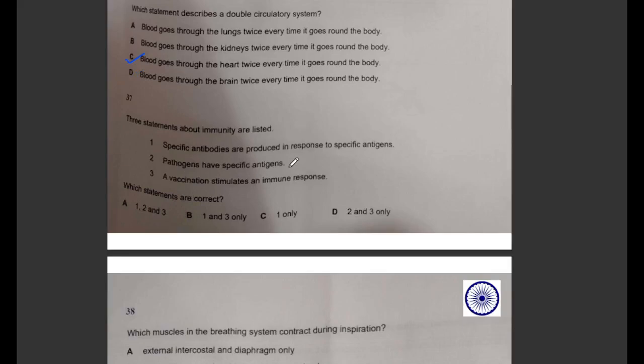37th one. Three statements about immunity are listed. Specific antibodies are produced in response to specific antigens. True, pathogens have specific antigens. And a vaccination stimulates an immune response. Which statement is correct? So pathogens have specific antigens, vaccination stimulates an immune response. Yes, so 1, 2 and 3 are all correct here. The correct answer is A or C.